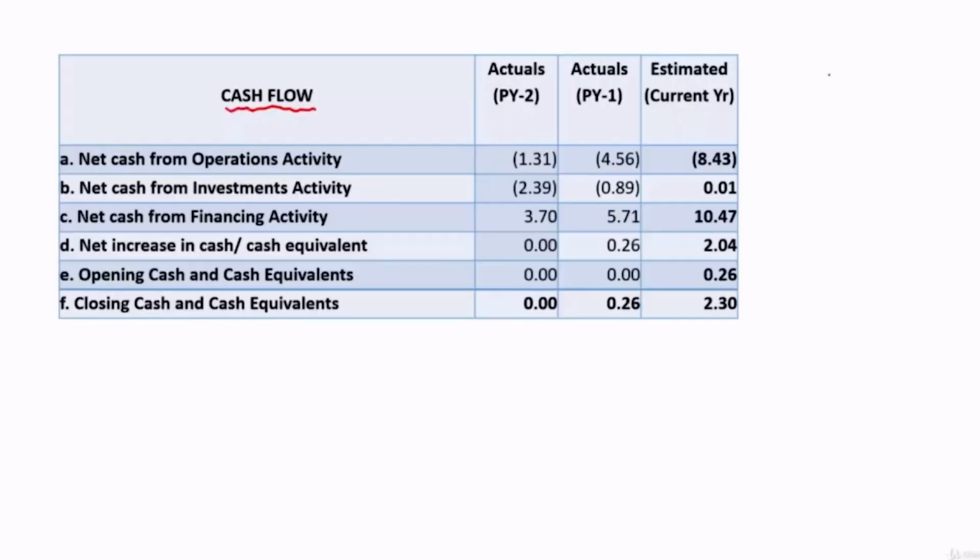So we know a cash flow statement is a statement which lists out the cash flows as per activities, and activities are divided into three: cash flows from operational activities, cash flows from investment activity, and cash flows from financing activity. All three put together will give the net increase in cash and cash equivalents during the year, and if you add opening cash and cash equivalents, you will land at closing cash and cash equivalents.